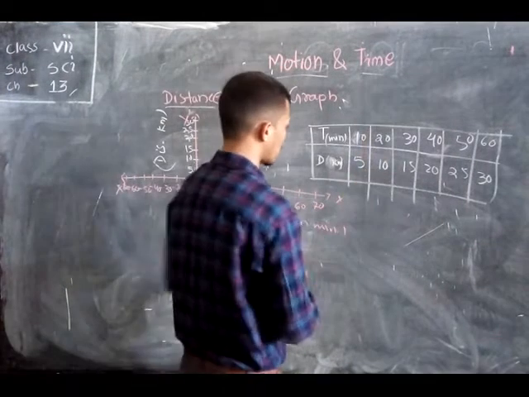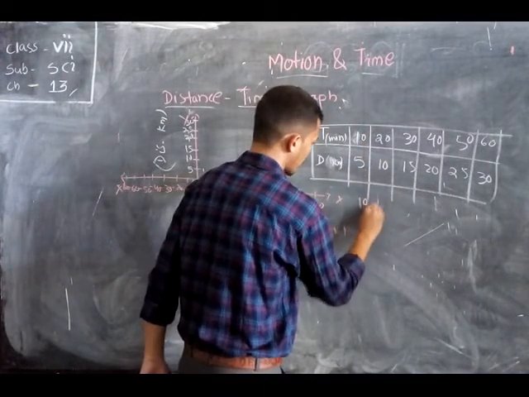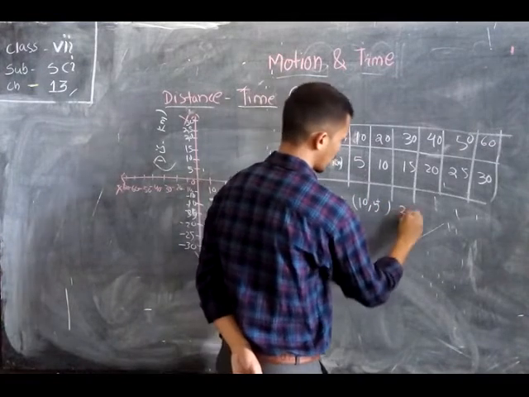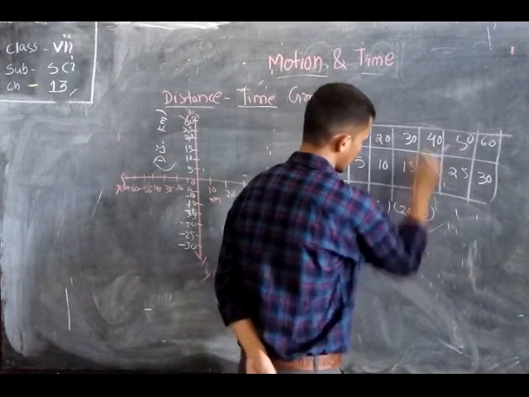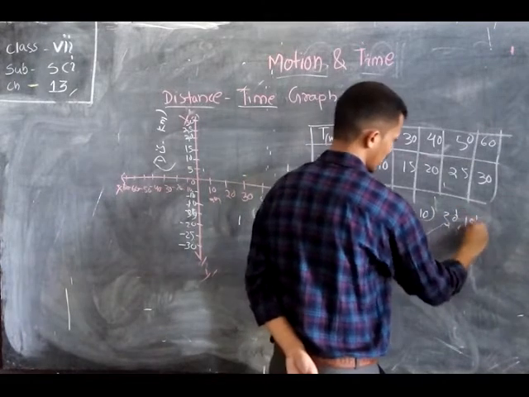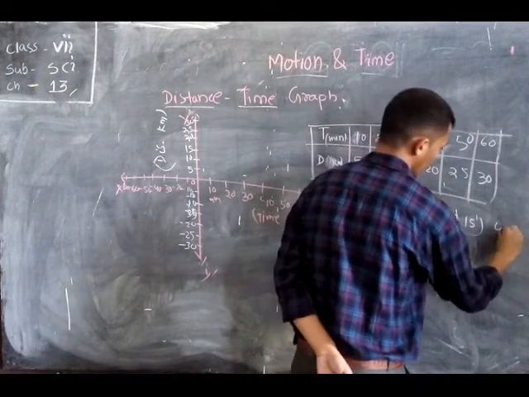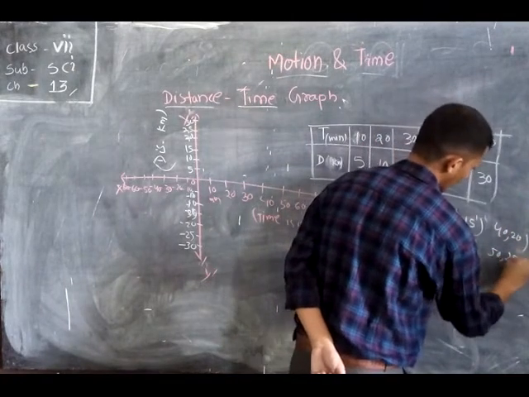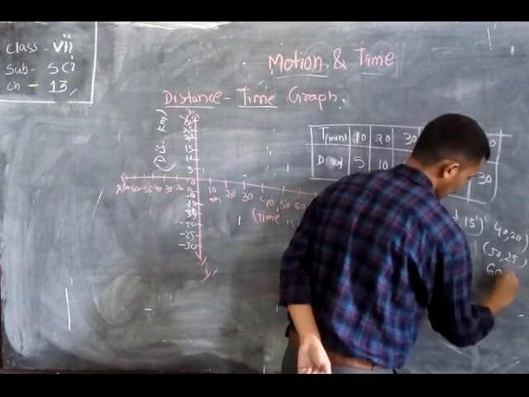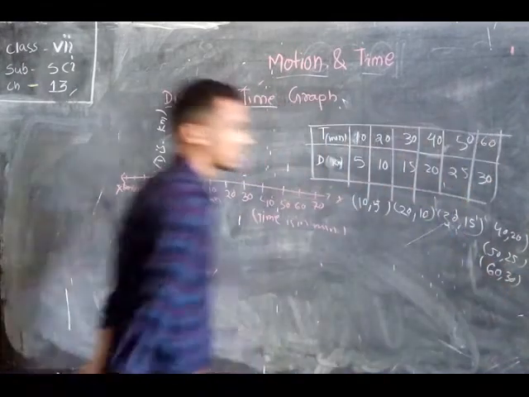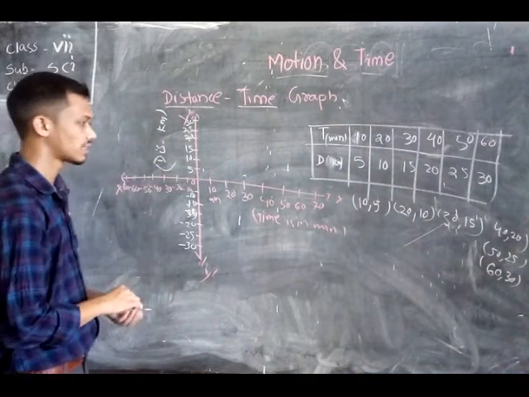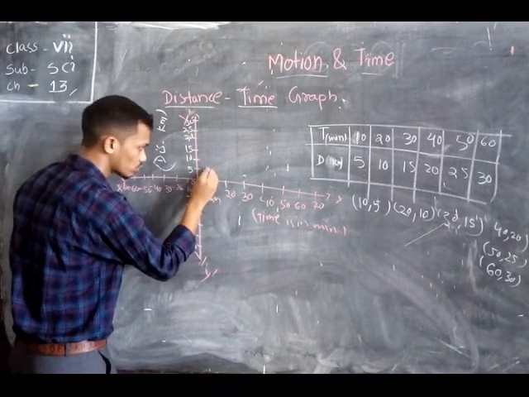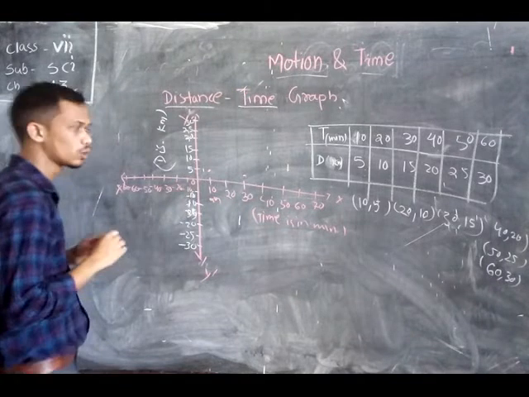And the points are 10, 5, and 20, 10, and 30, 15. Next point is 40, 20. Next point is 50, 25. Next point is 60, 30. These are the points that we must plot inside the graph. Okay. So first is 10, 5. Here is 10 and it is 5. We plotted it there. This point is called 10, 5.